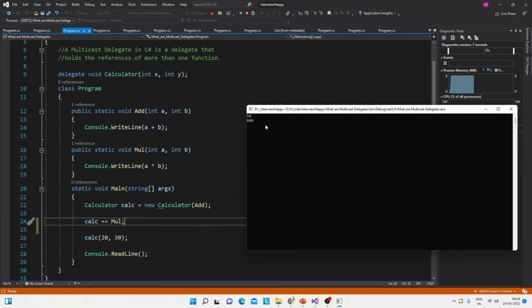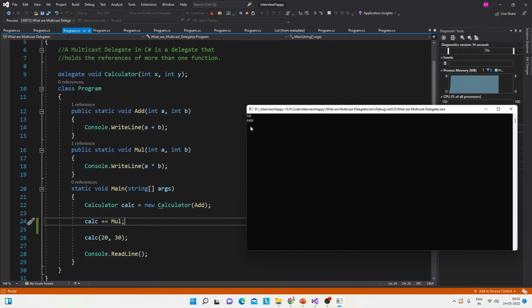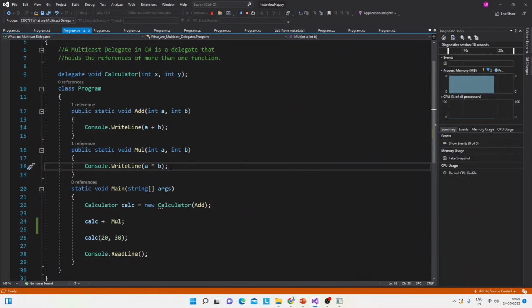So see here in the output window, first it will print 50 from this add method, and then it will print 600 from this mul method. So this is multicast delegate, which is basically chaining or referencing more than one method. So that is the answer of this multicast method.